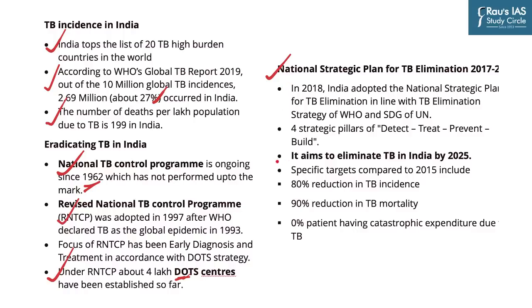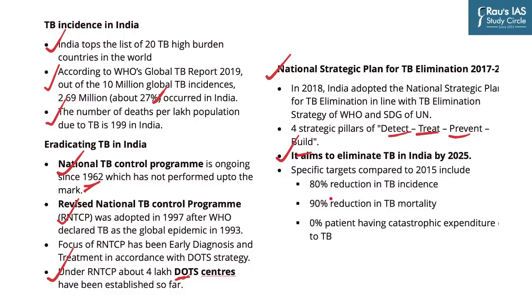It aims to eliminate TB by 2025, which works on 4 pillars: detect, treat, prevent, and build. The specific targets have been set with the base year of 2015. So by 2025, we should have reduced the incidence of TB by 80%, mortality by 90%, and 0% patients having catastrophic expenditure due to TB. So this is how India is trying to manage the epidemic of TB.